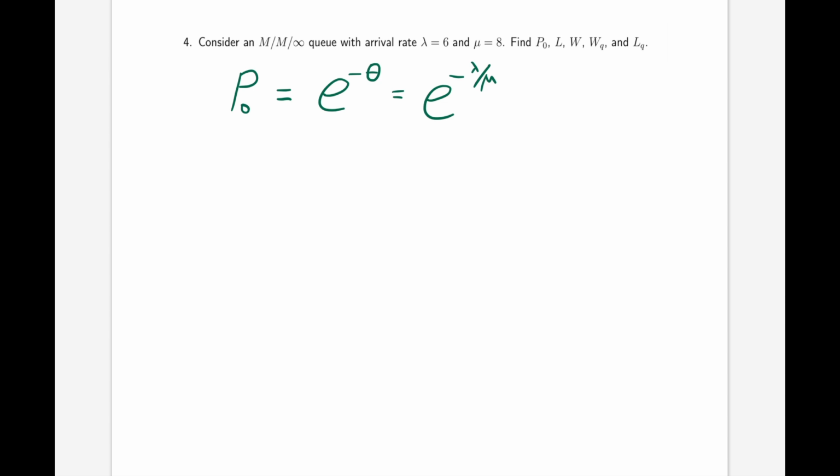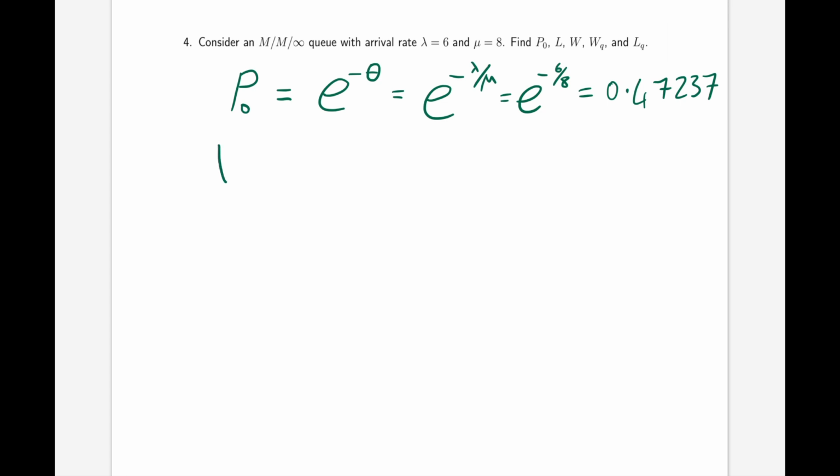Theta is not the traffic intensity because traffic intensity does not make sense for an infinite queue. So this would be e to the minus 6 over 8. We can calculate that as 0.47237.